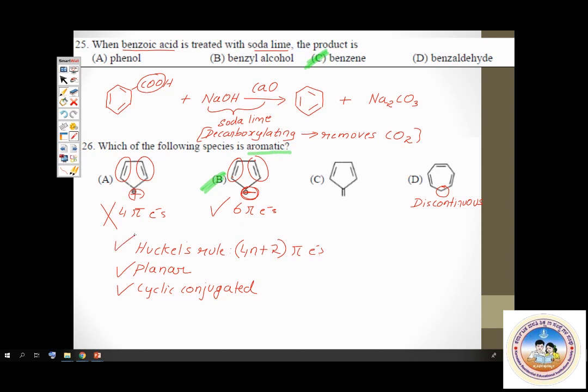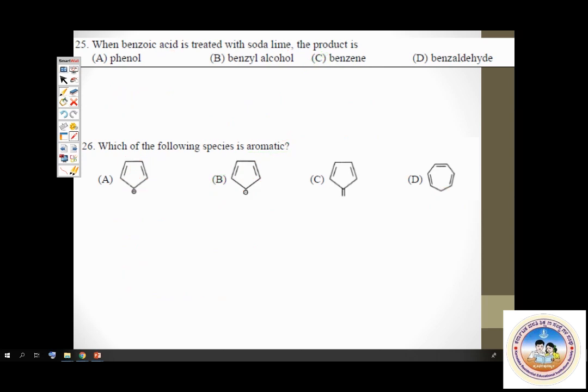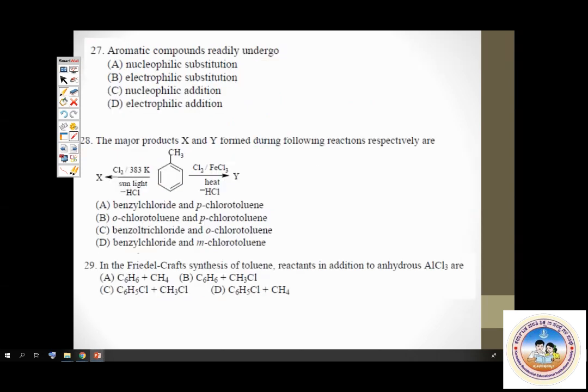Now we'll move on to question number 27. Aromatic compounds readily undergo which category of reaction? We have already discussed this. Aromatic compounds are known to show substitution reactions, not addition. What kind of substitution? Electrophilic substitution, because benzene represents an electron-rich system. So option B is the correct answer straight away. Easy.